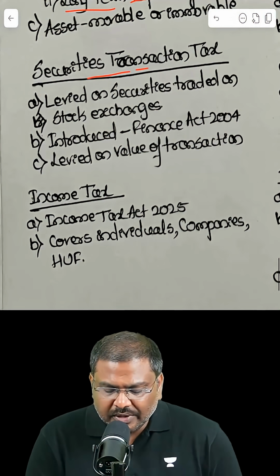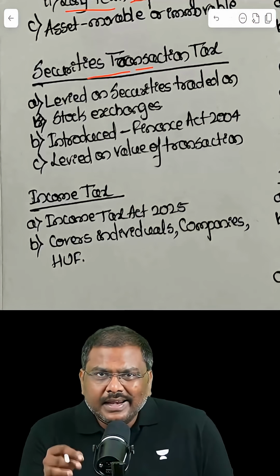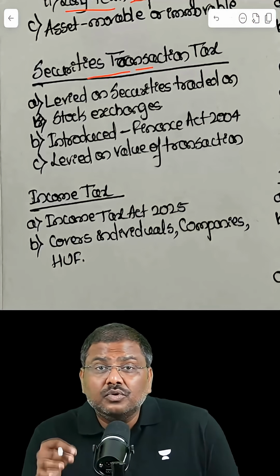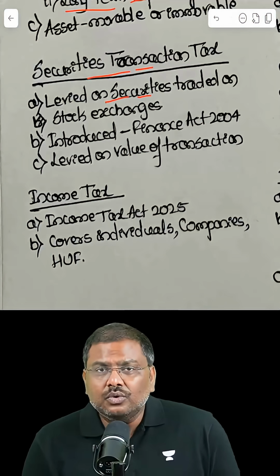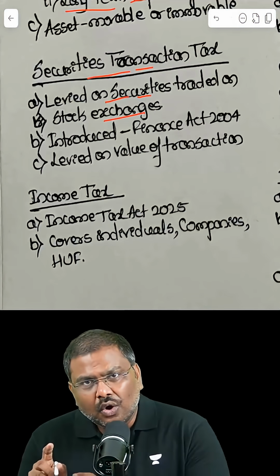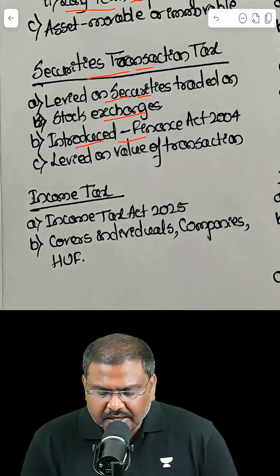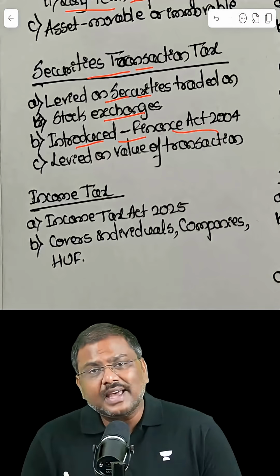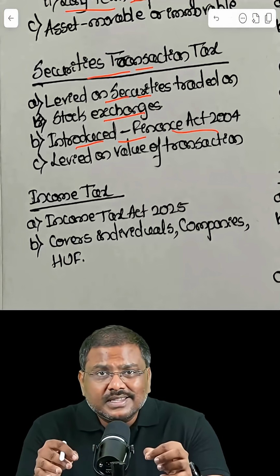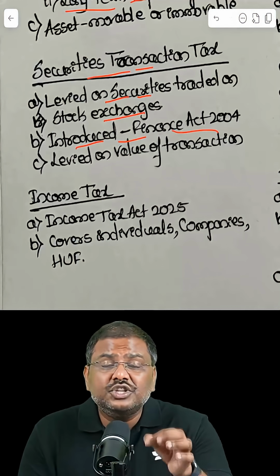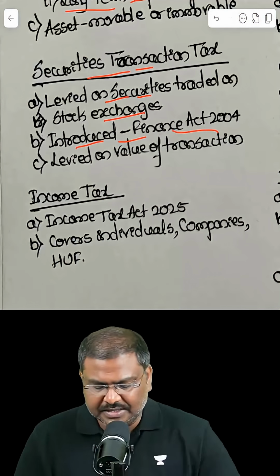Second one, securities transaction tax. It is a type of a direct tax that is imposed by the government on the value of the securities which are traded on the exchanges. This has been introduced with the passage of Finance Act of 2004. This is there in the newspaper because of the changes announced by the government very recently.